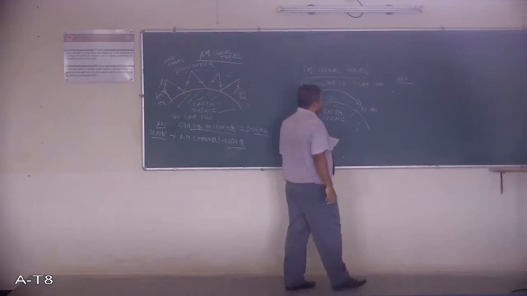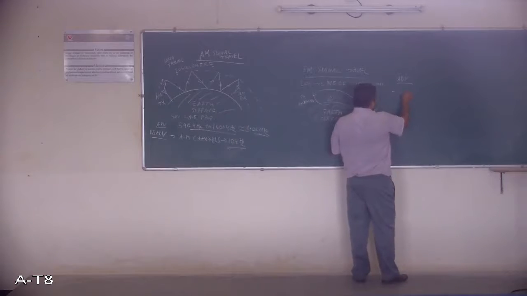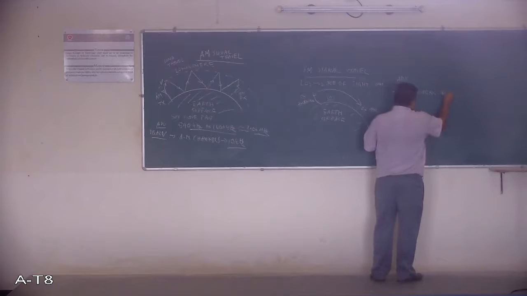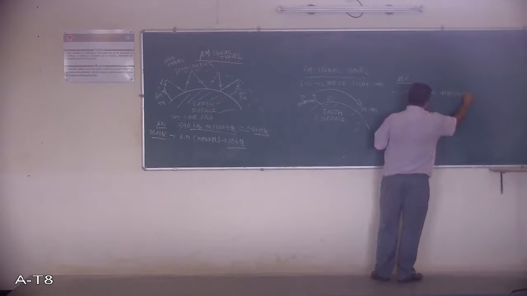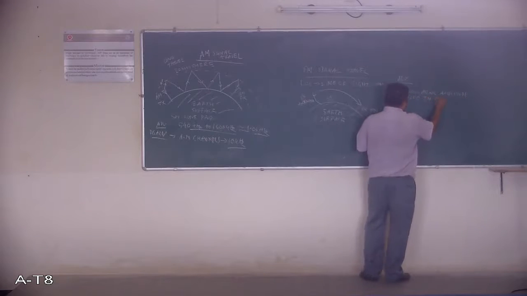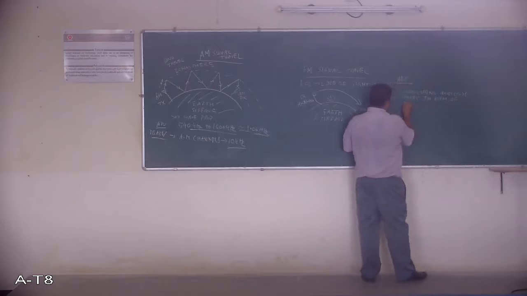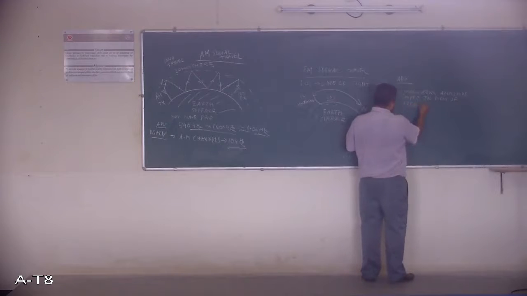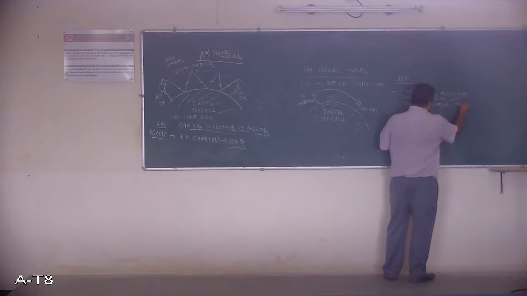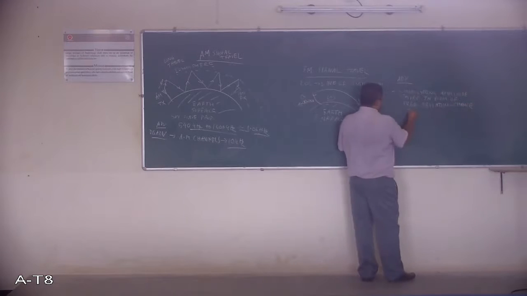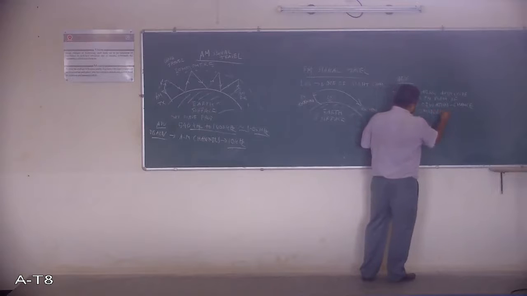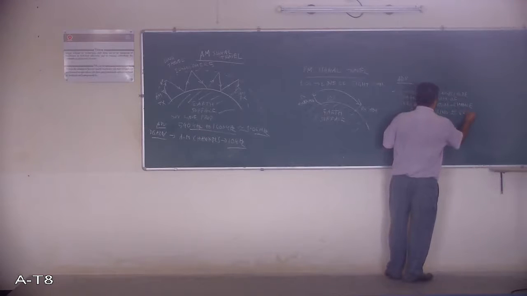But in case of FM, we find that the modulating amplitude is stored in form of frequency deviation. Hence, the chance of signal tampering is less.